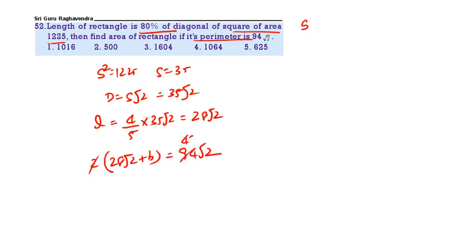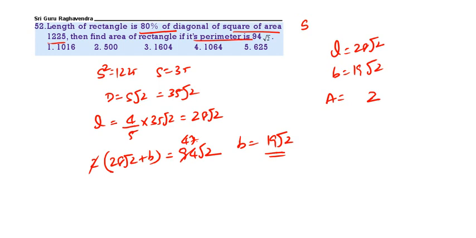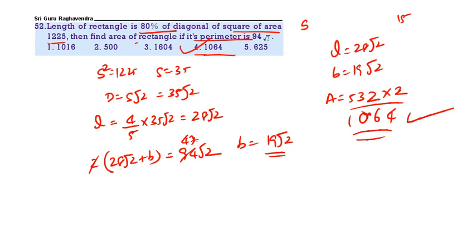L plus B is 47 root 2. Therefore B is equal to 19 root 2, 47 root 2 minus 28 root 2. 47 minus 28, 19. So L is 28 root 2. B is 19 root 2. Area, 19 into 28, 532. Root 2 into root 2, 2. So overall we will get 1064. 1064 is the correct answer.